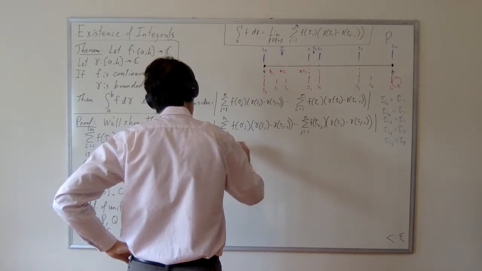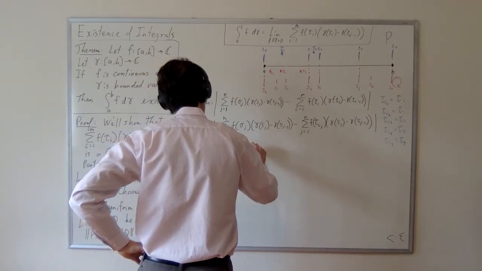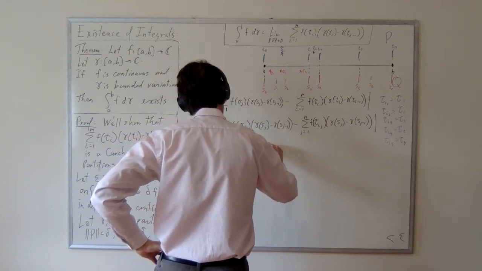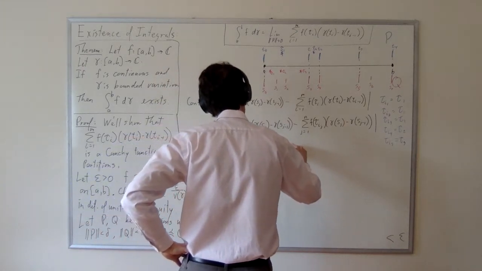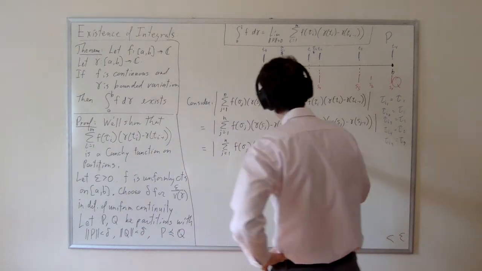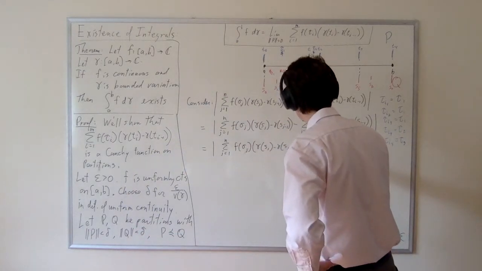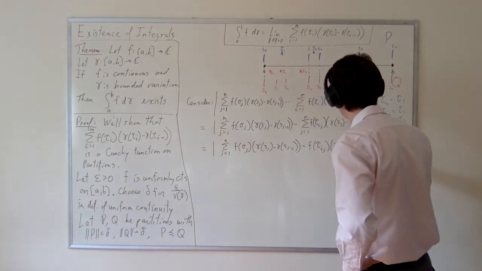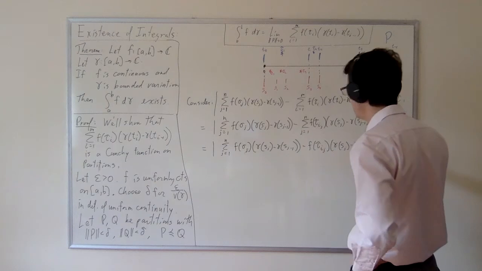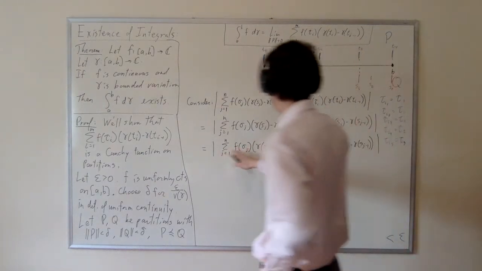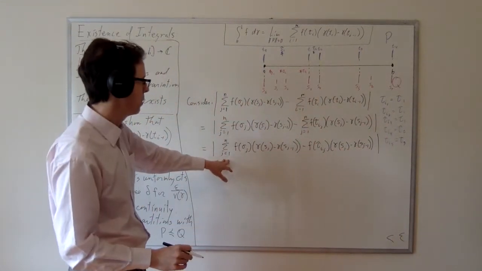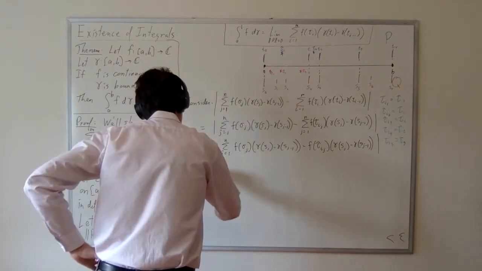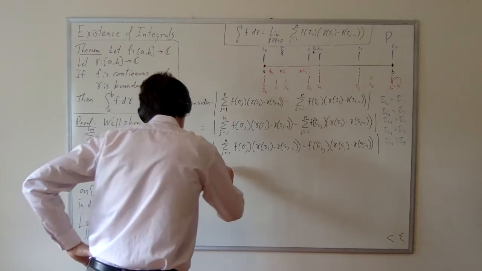We're going to get summation j equals 1 to n of f of sigma sub j, gamma sj minus gamma sj minus 1, and then minus f of tau sub I sub j times gamma sj minus gamma sj minus 1. And then absolute. Okay, so everything here is inside the summation now. And notice this term matches this term, so we'll factor it out. So modulus, I said absolute, but that's modulus.